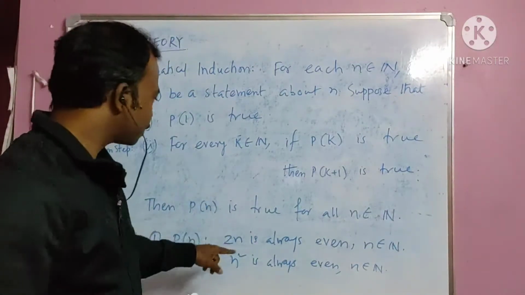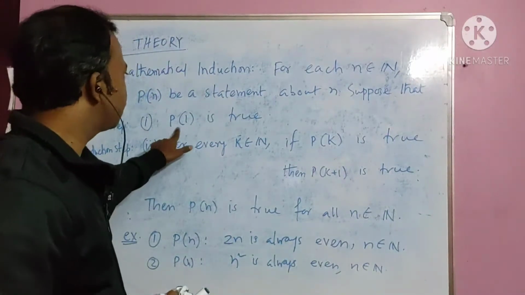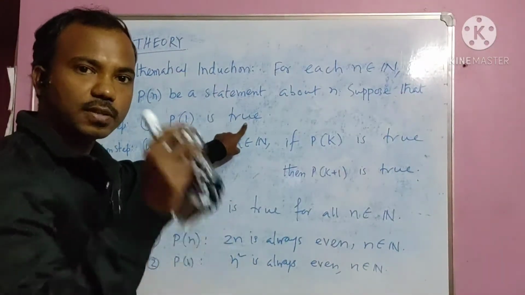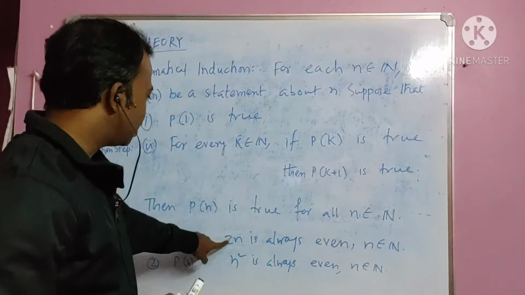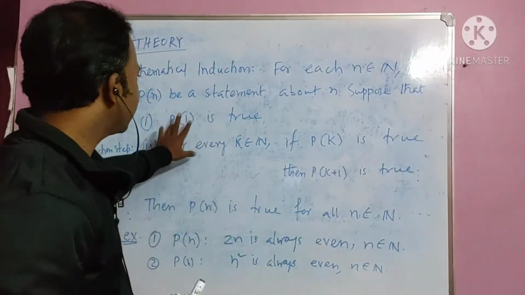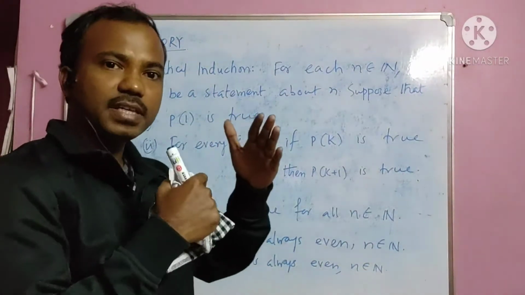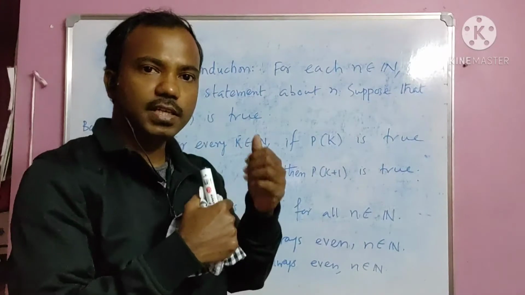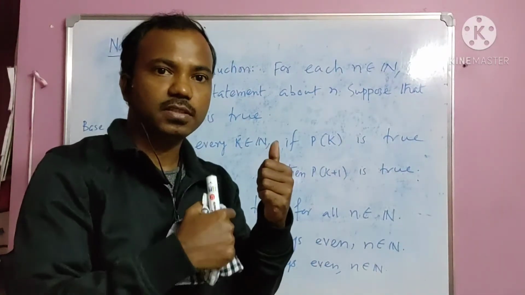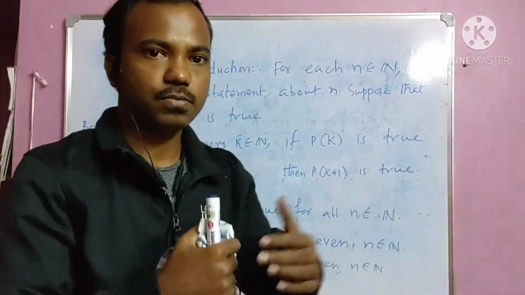How will we do this? We'll do it with mathematical induction. First, this is the rule. This says if P1 is true, we have to check the base step. Now put 2 into 1, it is even, so the base step is true. And another one says, here we are making an algorithm. We are saying if the k step is true, then mathematical induction says the k plus 1 step is true.